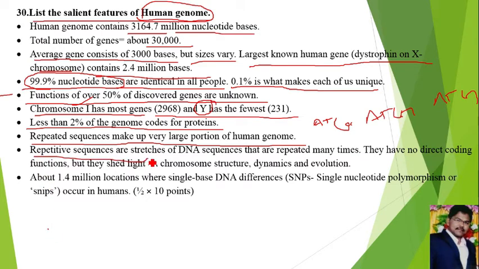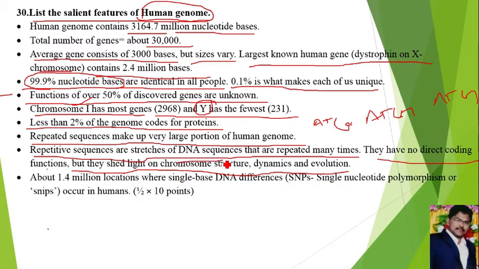Repetitive sequences are stretches of DNA sequences that are repeated many times. They have no direct coding functions, but they shed light on chromosome structure, dynamics and evolution.